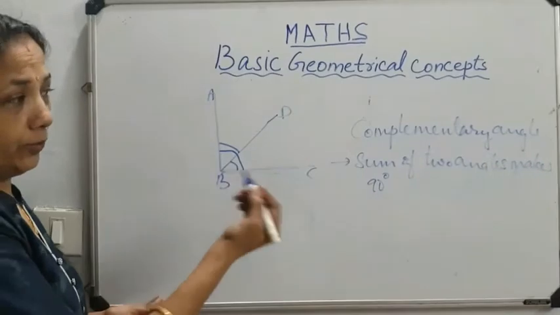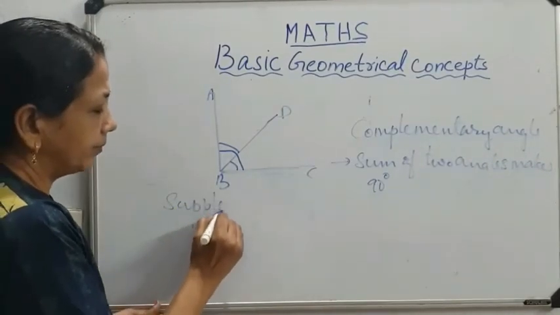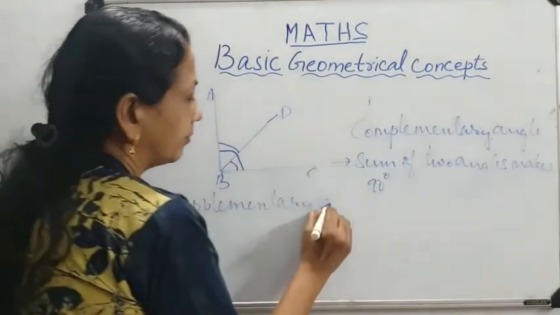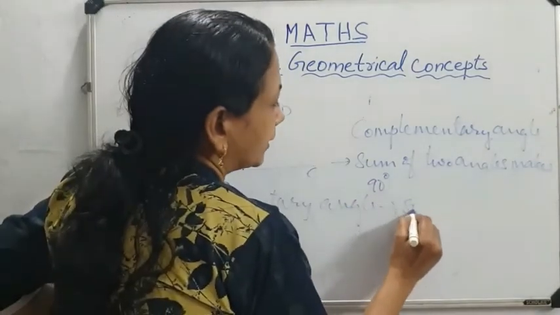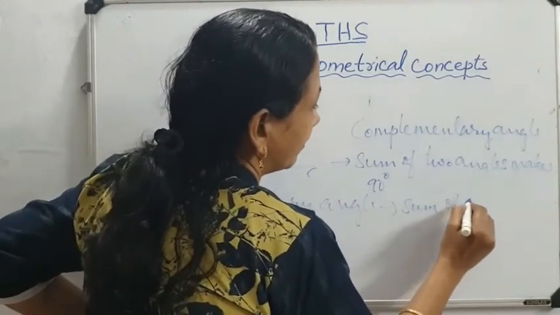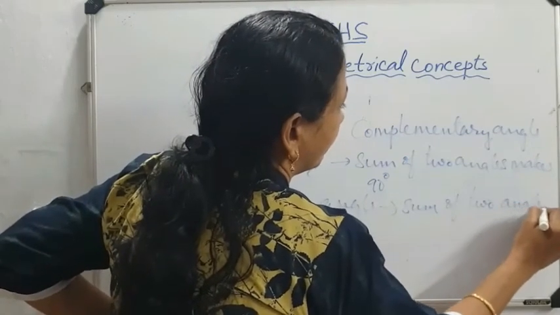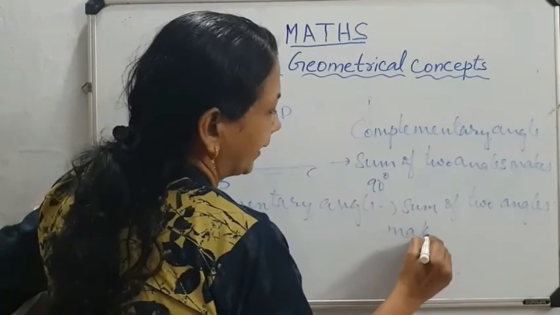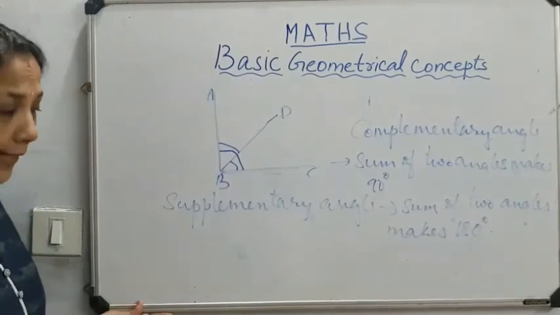Then supplementary angle. Supplementary angle means sum of two angles makes 180 degree.